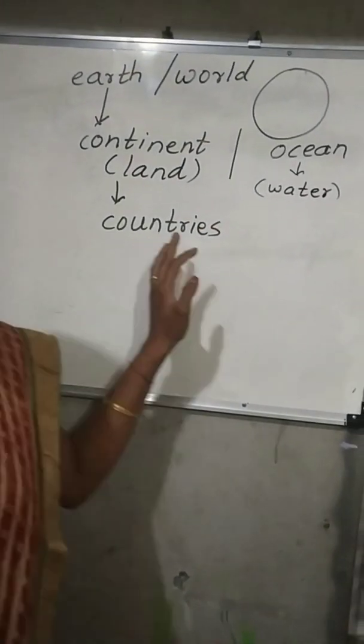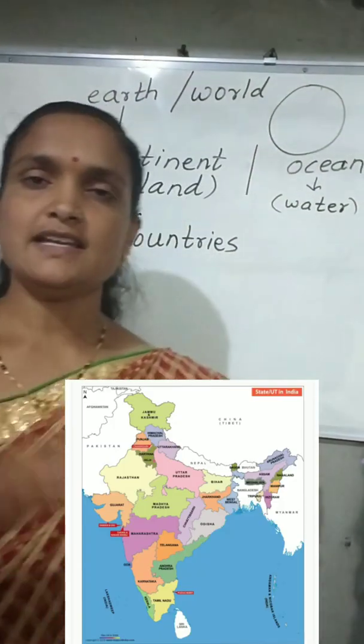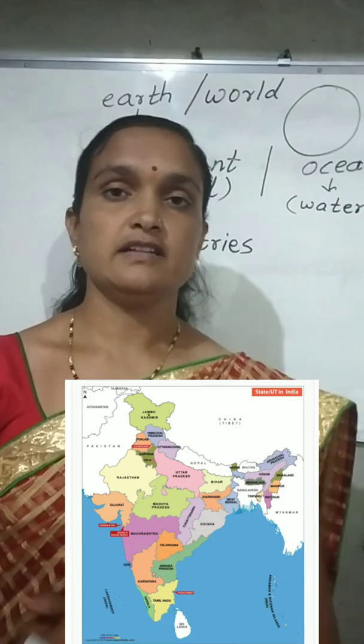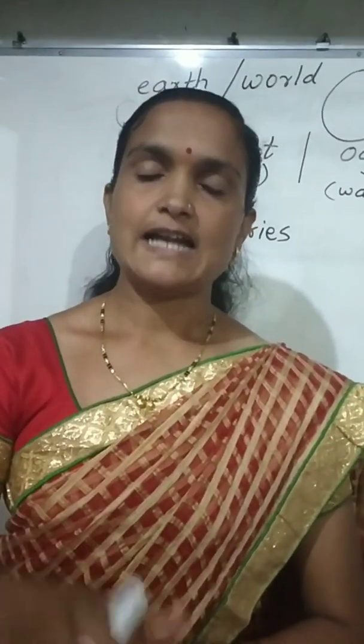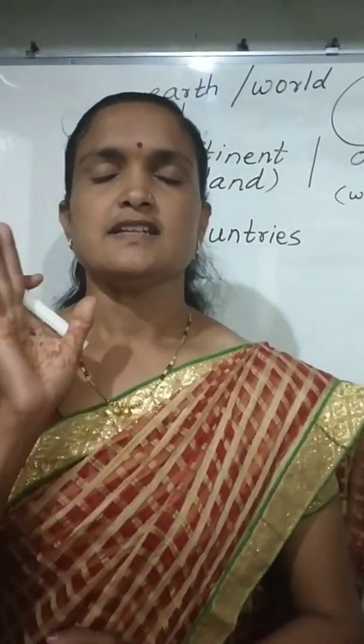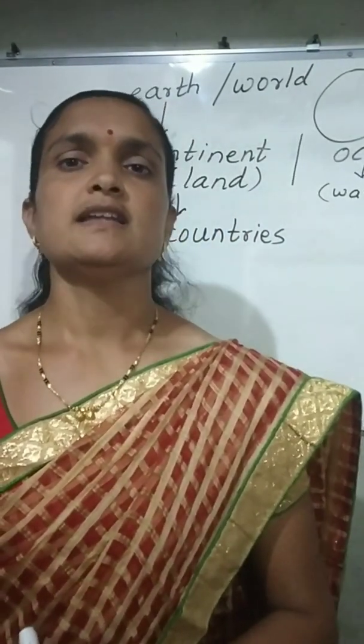Now what is meant by a country? India is our country. Like India, other countries are there in the world, and these countries are in different continents. What is meant by a continent? The part of the land on the earth. So there are 7 continents and in them there are so many countries.